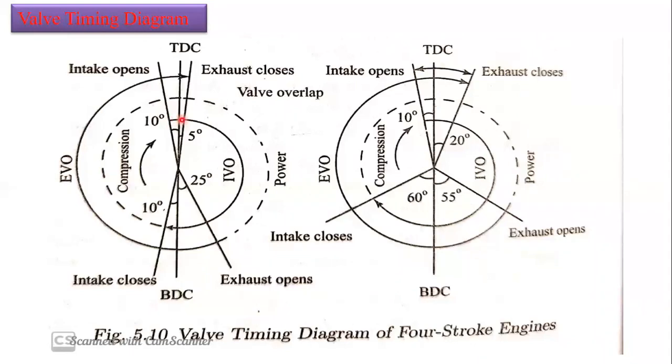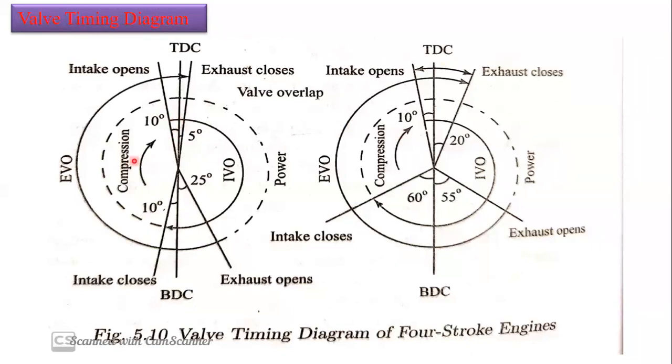That is the use of opening the intake valve earlier, so that whenever the piston reaches TDC, the air fuel mixture gets into the combustion chamber all at once, which improves the volumetric efficiency. So the breathing capacity is going to improve. That's why we open 10 degrees before.